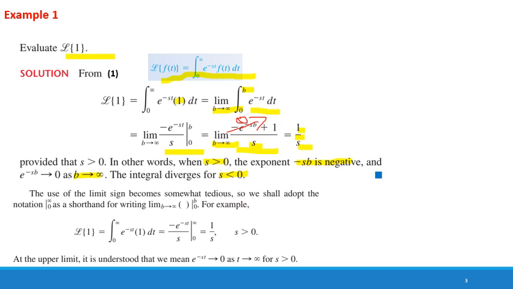In future examples, we will use a shorthand of writing the limits. We will directly write the Laplace transform of 1 is equal to the integral from 0 to infinity of e power minus st times 1 dt, and the answer would be equal to 1 by s for s greater than 0. At the upper limit, it is understood that we mean e power minus st approaches 0 as t approaches infinity for s greater than 0.